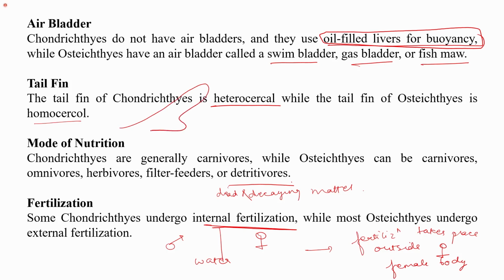So this is heterocercal in chondrichthyes, while the homocercal one will be like this, which is symmetrical. So the tail fin of osteichthyes is homocercal, while in chondrichthyes it is heterocercal. This is the heterocercal form, this is the homocercal form.